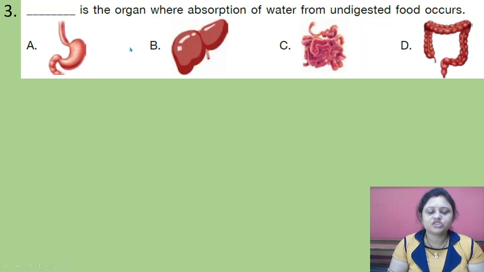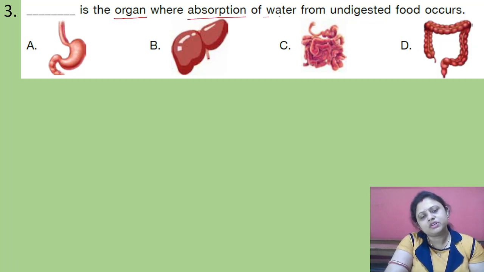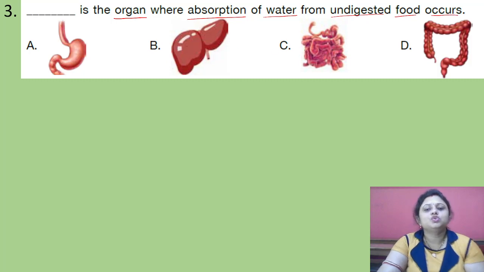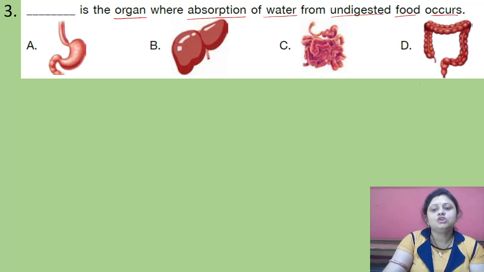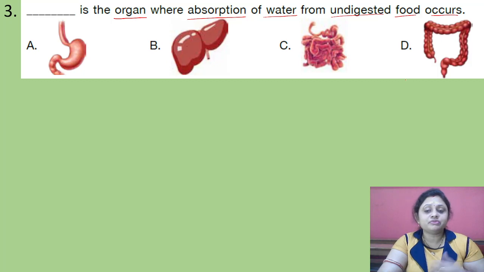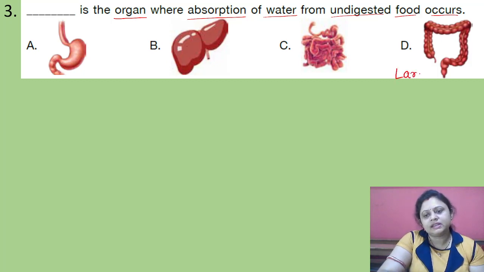Coming to the next question: dash is the organ where absorption of water from undigested food occurs. Among the given options, we have to find out in which organ absorption of water from undigested food occurs. The absorption of water from undigested food occurs in the large intestine.